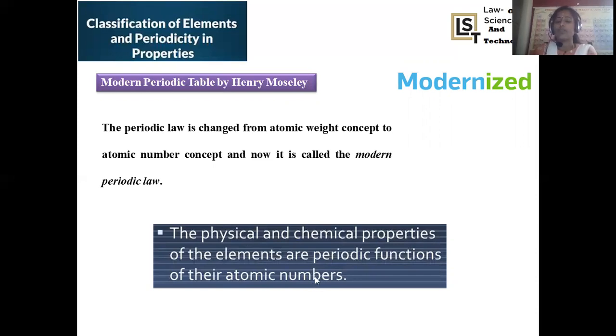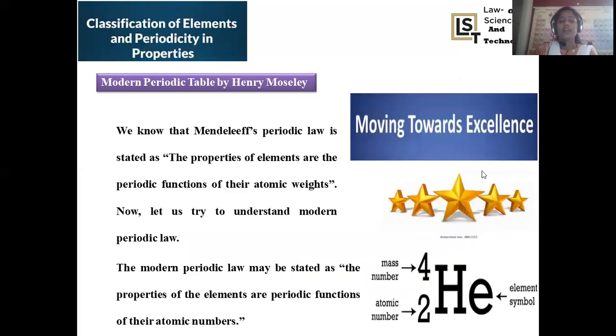So the physical and chemical properties of each and every element change periodically; there is a sequential change in periodic properties in accordance with the atomic numbers. Atomic number is the deciding factor in arranging all the elements in the modern periodic table, so their properties are also based on their atomic number only, right? The periodic law has changed from the atomic weight concept to the atomic number concept. Now it is called the modern periodic law, where most of the obstacles of the earlier concept were totally resolved.